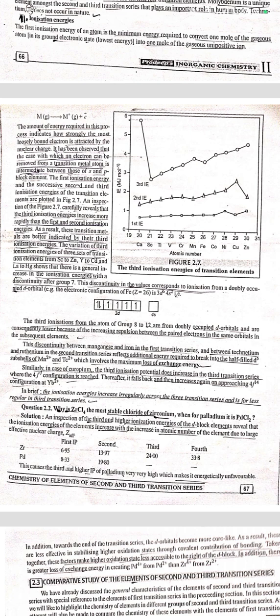Similarly, in the case of europium, the third ionization potential does not increase in the third transition series where the 4f7 configuration is reached. Therefore, it falls back and then increases again on approaching the 4f14 configuration, that is Yb2+. In brief, the ionization energy increases irregularly across the third transition series.